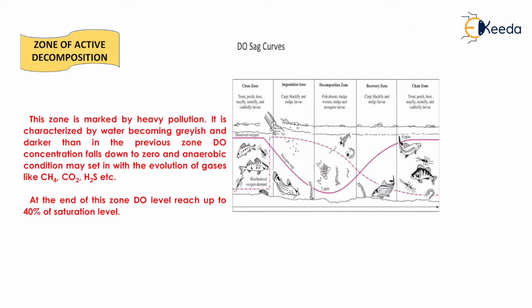Now the next zone is the zone of active decomposition, where the organic matter is completely decomposed. This zone is marked by heavy pollution. It is characterized by water becoming grayish and darker than in the previous zone. DO concentration falls down to 0, and anaerobic condition may set in with the evolution of gases like methane, carbon dioxide, H2S, etc. I had told you that here the anaerobic process will be going on, due to which the gases liberated are methane, H2S, carbon dioxide, etc. At the end of this zone, the DO level reaches up to 40% of the saturation level. I had already told you about this.